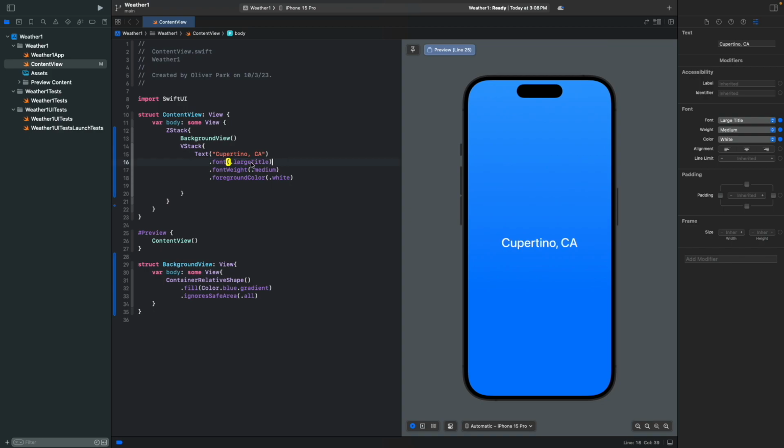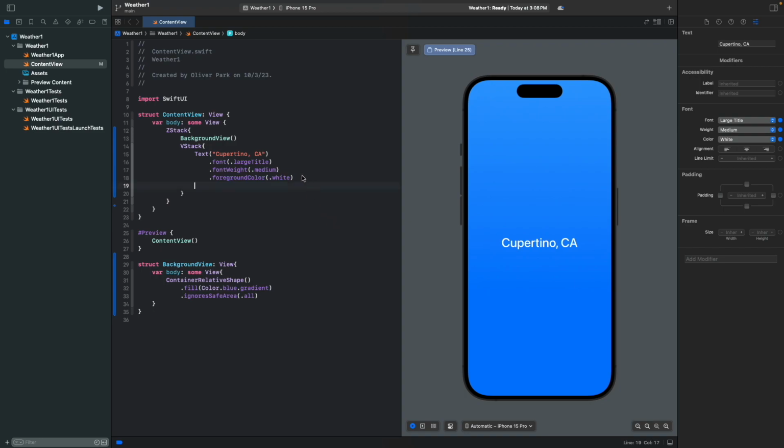So this modifier will change the text size into large title, and this font weight will change the boldness of the text, and the foreground color is going to change the color of the text.